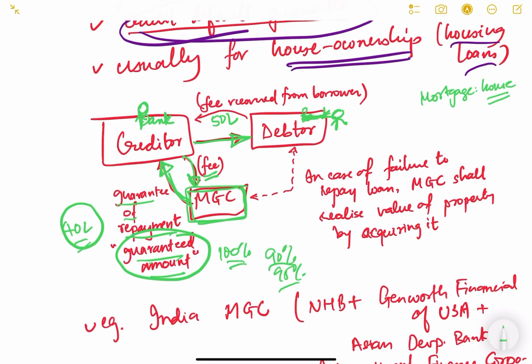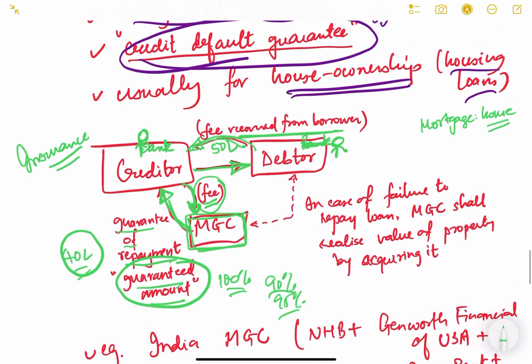Now for that risk they will charge the fee, they will charge the premium. This fee in turn, definitely the bank will recover from the debtor only. So this fee gets recovered from the borrower. This is a kind of insurance. It is a kind of loan insurance for the bank. They are insuring their loan. They are kind of taking a guarantee for the credit default.